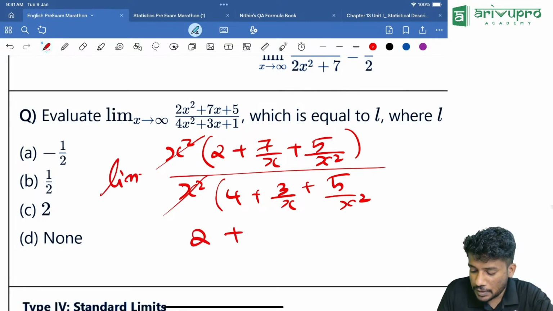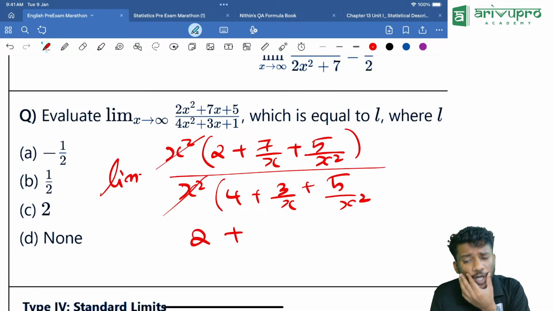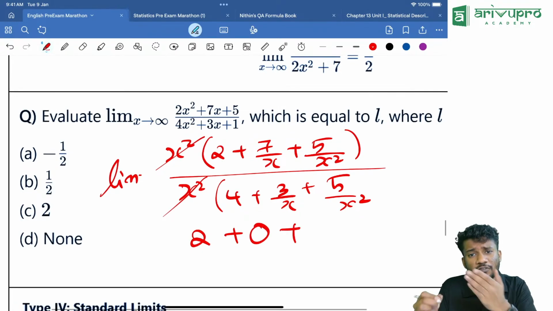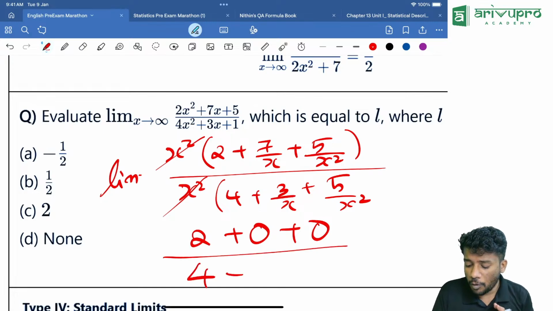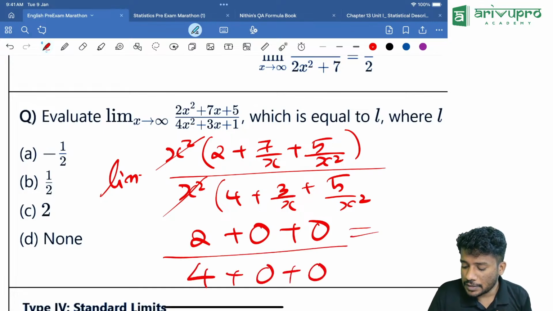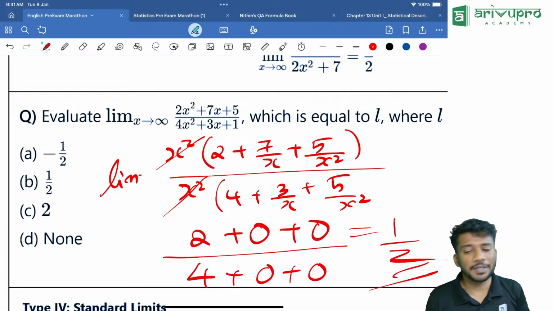That means 2 plus 7 by infinity. Any number divided by infinity is how much? 0. Then 5 by infinity square. Any number divided by infinity is how much? 0. Divided by 4 plus 0 plus 0. Answer is how much? 1 by 2. This is the method.